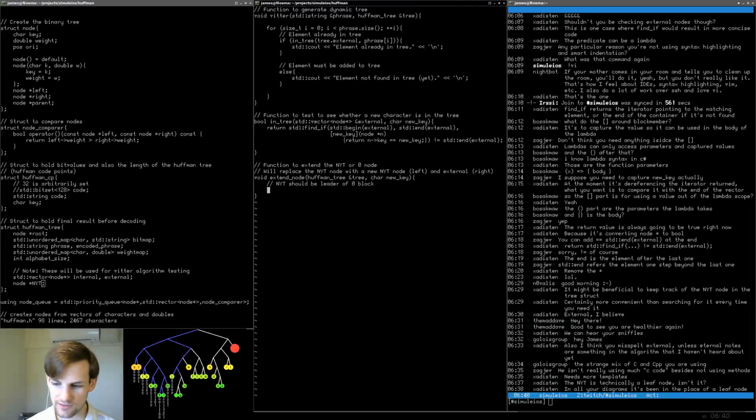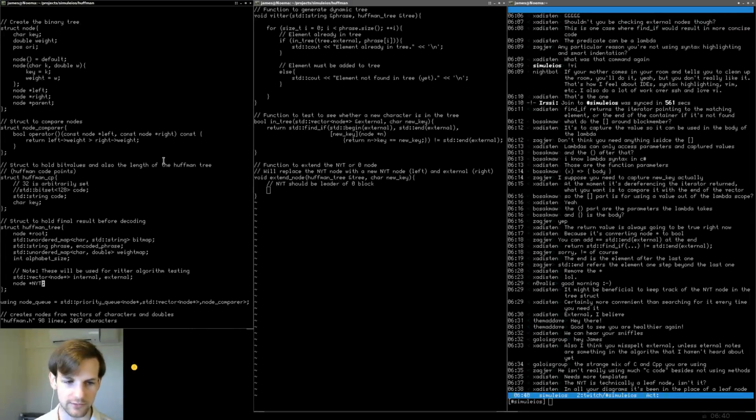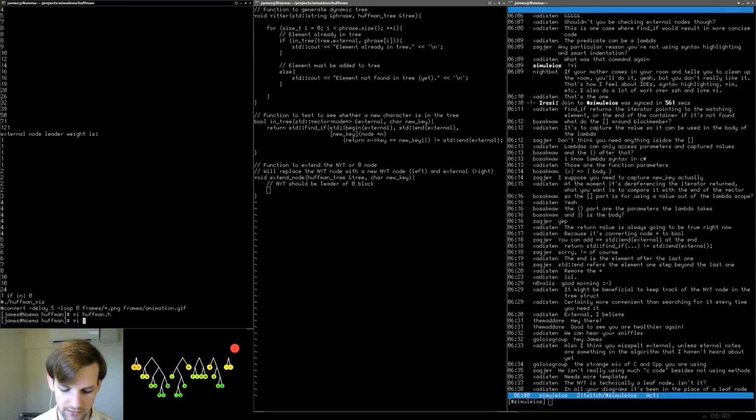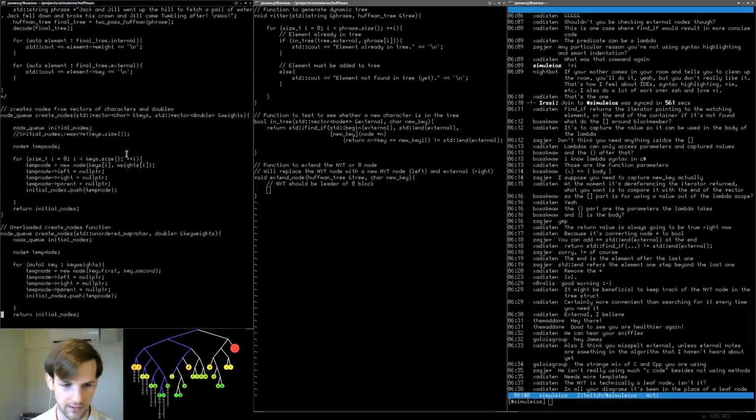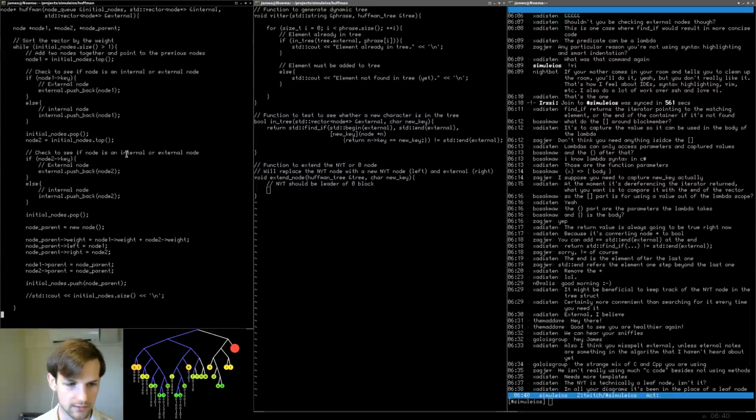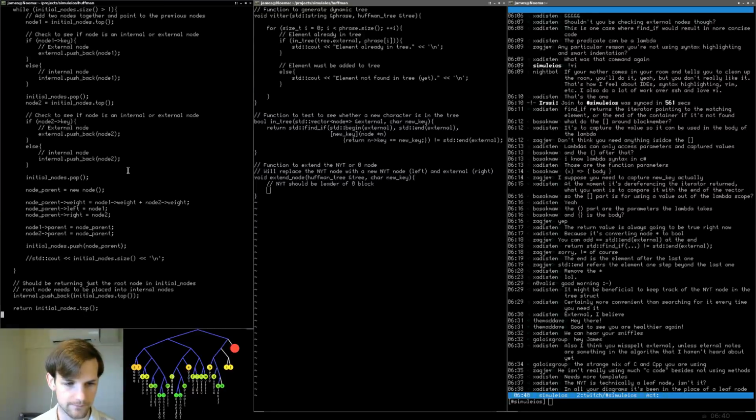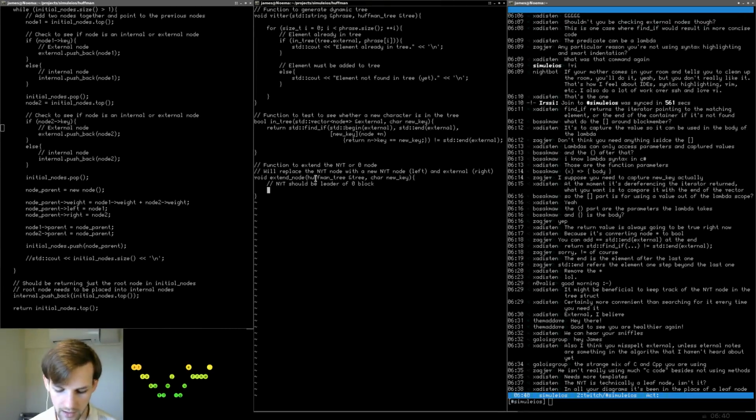So we have the not yet translated node. Let's go through and do it. We need a new node for the internal node. I'm going to go into the huffman.cpp file to make sure I don't accidentally create this incorrectly. So it looks like node parent is equal to new node. Yep. So node parent is going to be equal to new node.